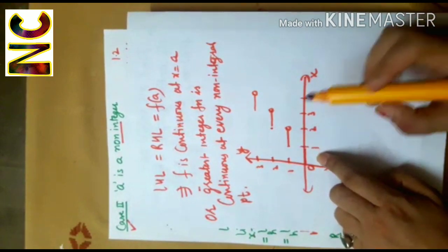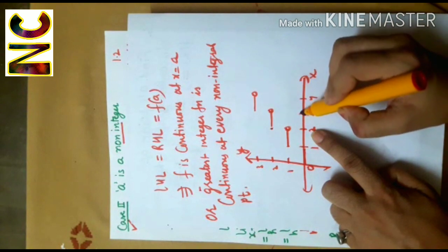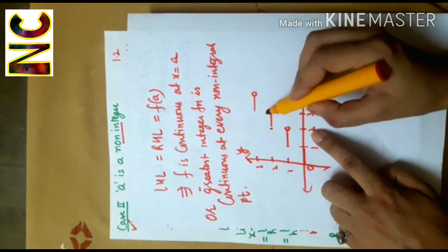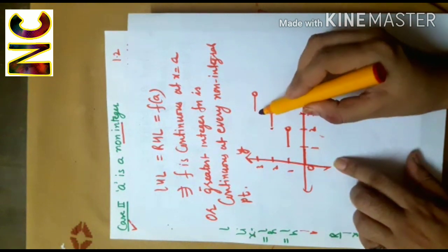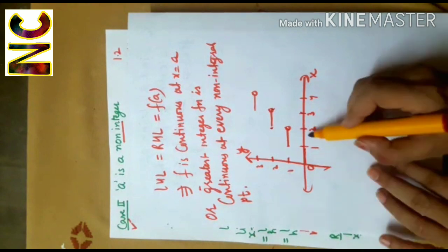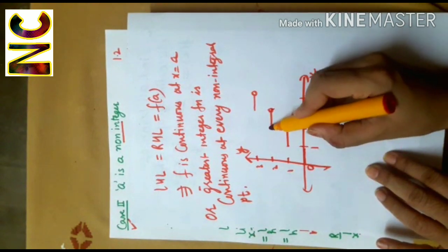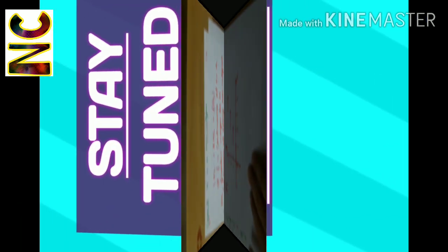And you can see at every integral point there is a jump. So there is a break or gap in the graph. So therefore greatest integer function is discontinuous at every integer and is continuous at all the non-integral points.